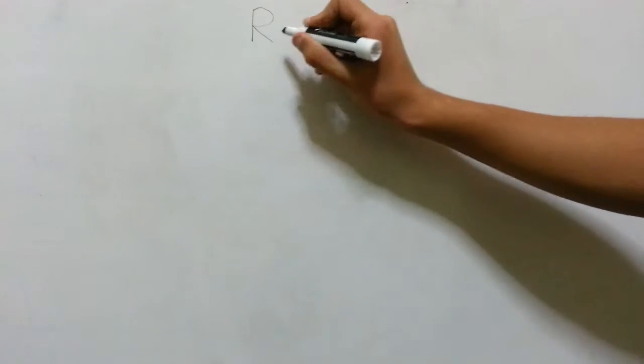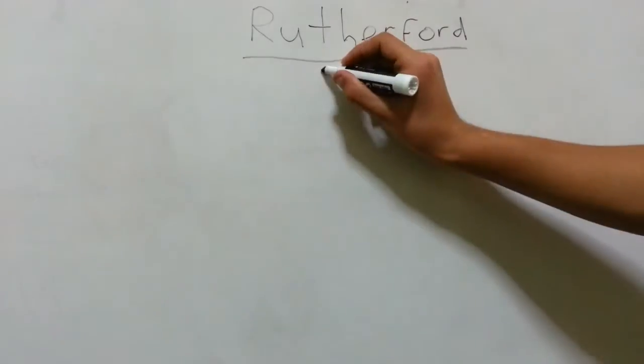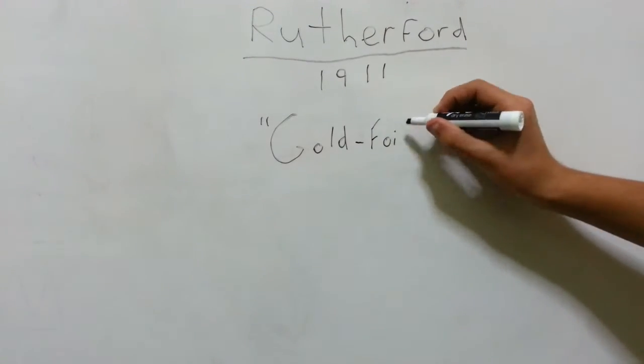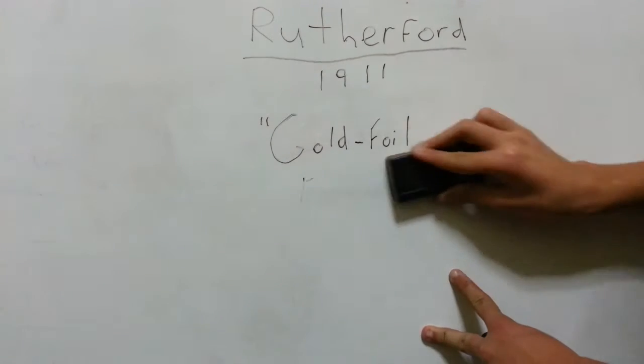But then, in 1911, a stunning discovery was made by Ernest Rutherford. This discovery further proved his right to the Nobel Prize he won back in 1908. He discovered the nucleus. He discovered this by doing the famous gold foil experiment.